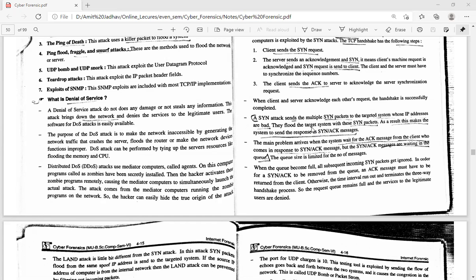The server gets those packets and is busy sending the acknowledge to the SYN packets. So the server is only busy with the attacker, who always sends the SYN packet, and the server responds to it. And here the attacker uses a bad IP address, so the server cannot recognize the attacker.